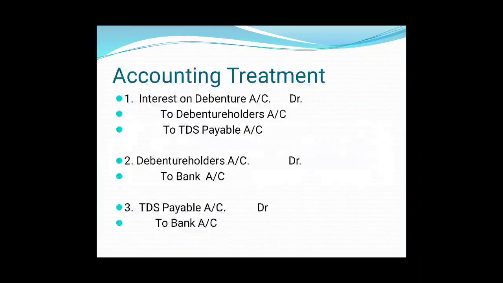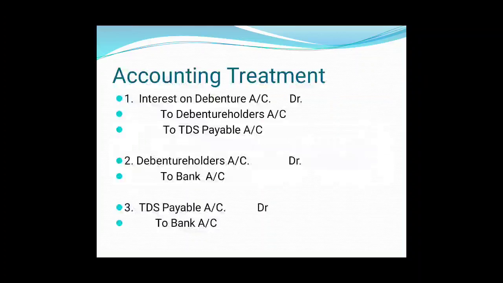And friends, when debenture holders are paid, then debenture holders account debit to bank account 7,200. And when the amount is deposited to the income tax department, TDS payable account debit to bank account 1,800. So these three entries are passed for the payment of debenture interest, right?